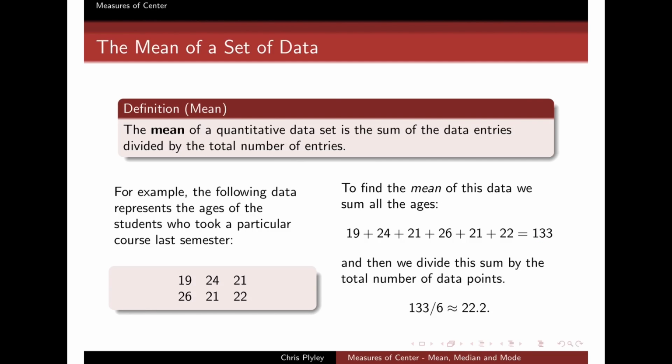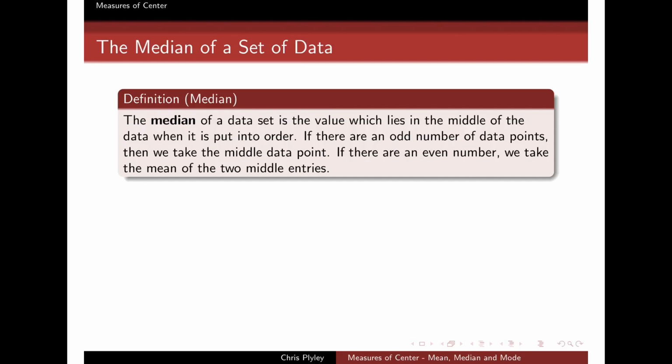So to find the mean of this data set, I take 133 and I divide by 6, which gives me approximately 22.2. So I would interpret this by saying the mean age of a student in my class last semester was 22.2 years old.